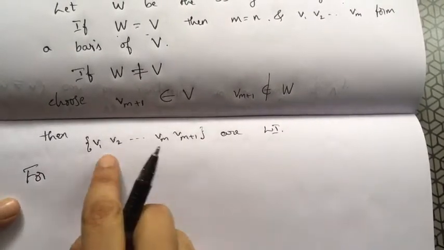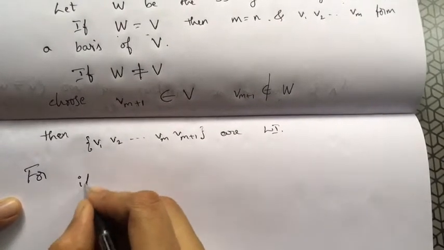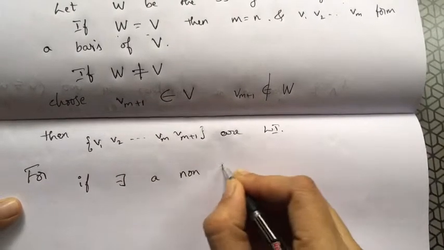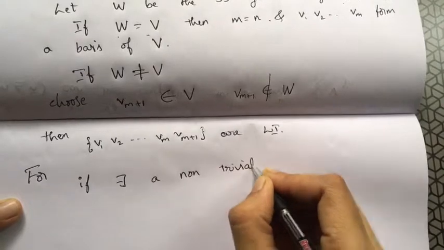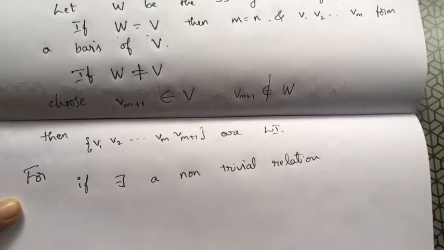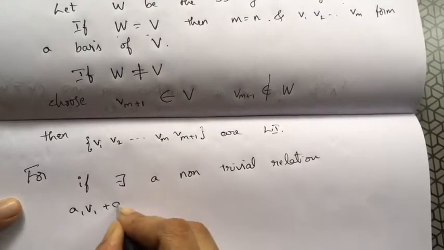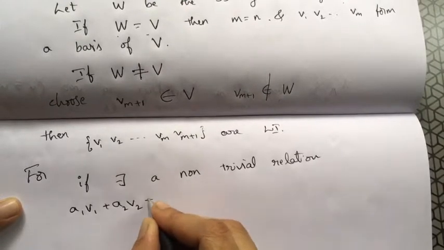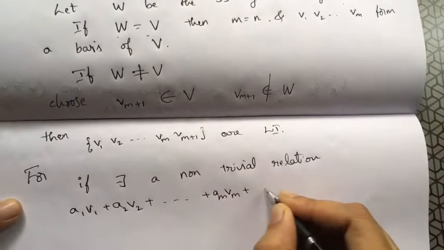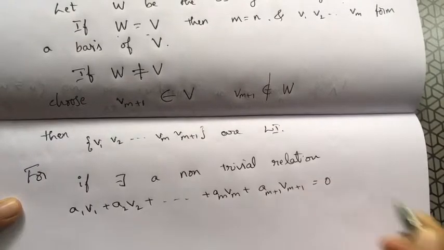So I'm saying this is linearly independent because suppose there exists a non-trivial relation with scalars from the field F. The relation is written like this: a1 v1 plus a2 v2 and so on up to am vm plus am plus 1 vm plus 1 is equal to 0.